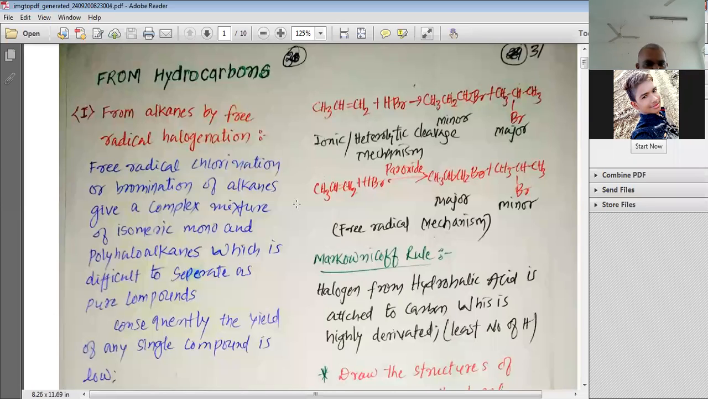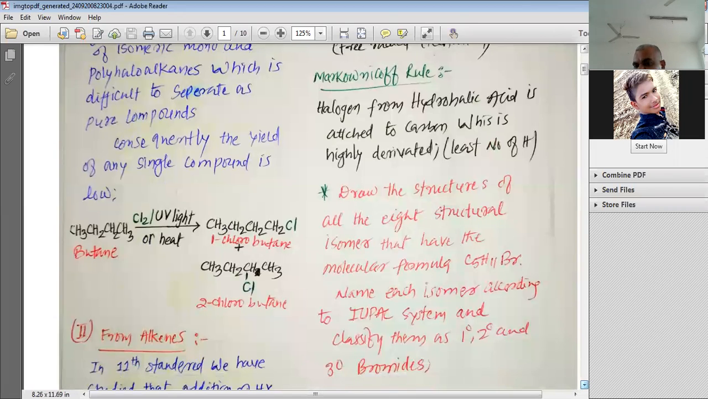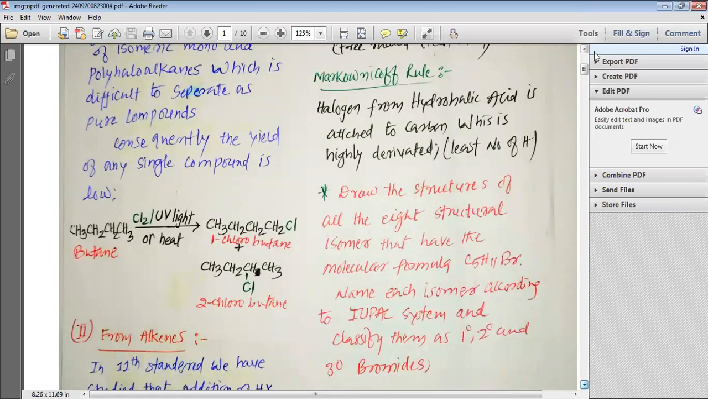So what we can say is that it is difficult to separate as a pure compound. Consequently, the yield of any single compound is low. So as the mixture is difficult to separate, even the compound we get is not big in yield. The yield of whatever is formed is very small, and that is why we do not prefer this method.